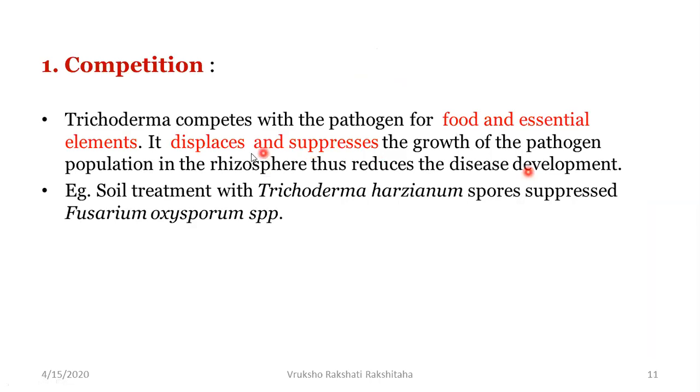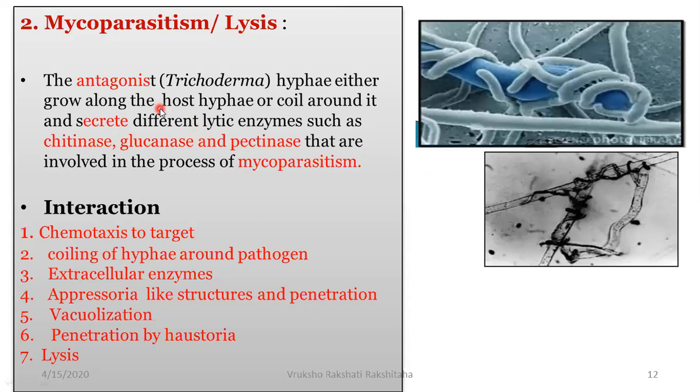The first mechanism of action is competition. So Trichoderma competes with the pathogen for the food and the essential elements. So it displaces and suppresses the growth of the pathogen population in the rhizosphere, and thus it reduces the disease development. For example, when soil treatment with Trichoderma harzianum spores was done, it was found that it suppressed the pathogen Fusarium oxysporum species.